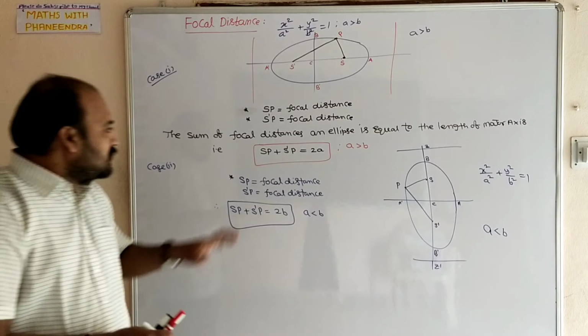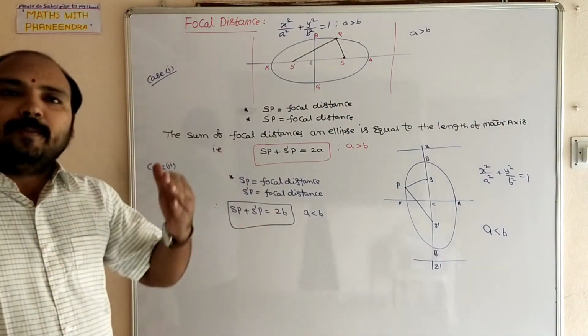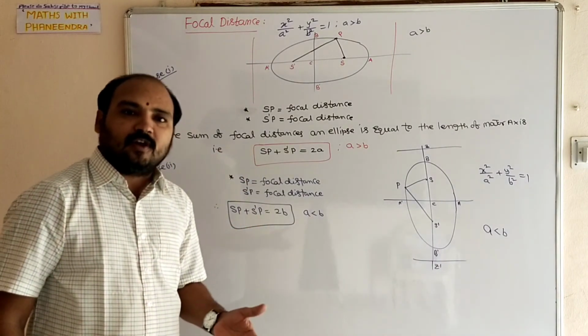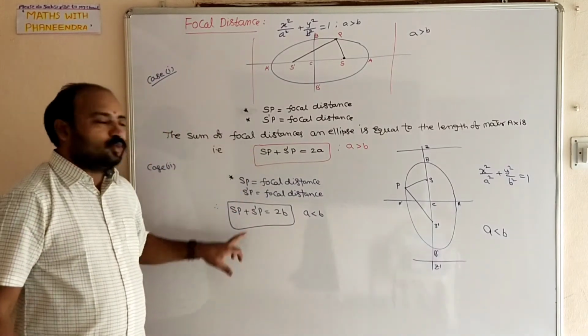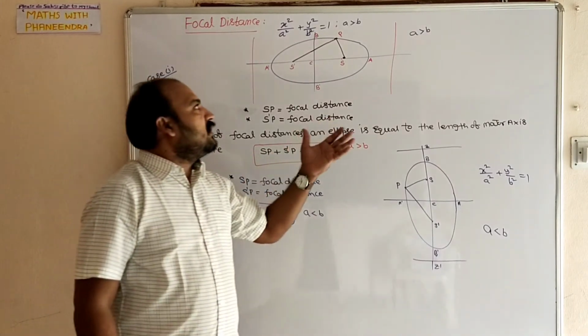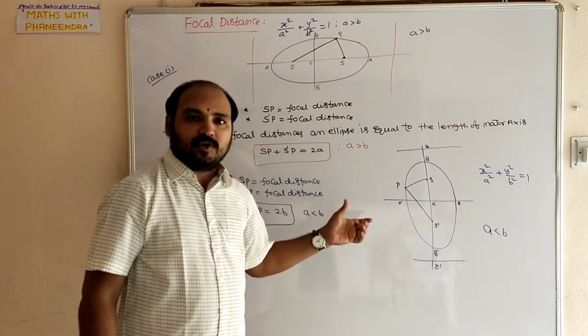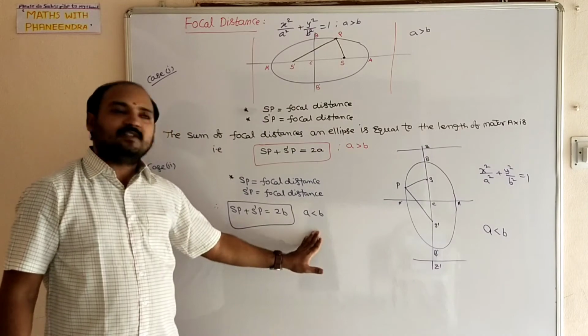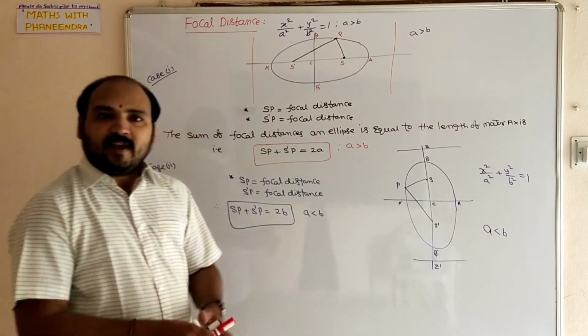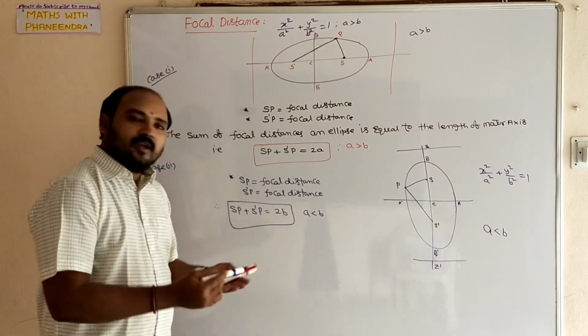Based on this concept, we may get a number of questions in competitive exams like MHT-CET and JEE. After getting the conic equation, that means the ellipse equation, first you decide whether A is greater than B or A is less than B, then we will conclude the answer.